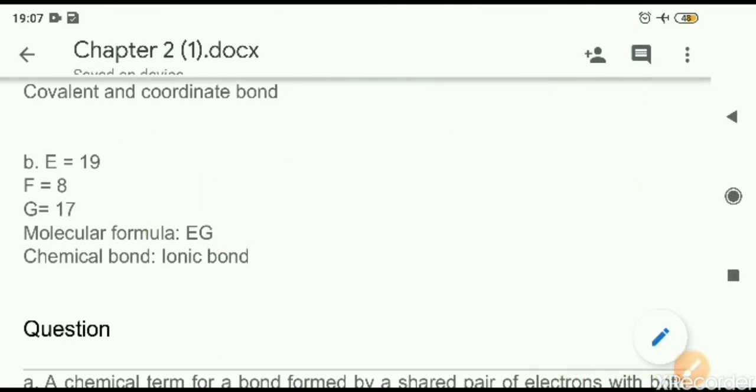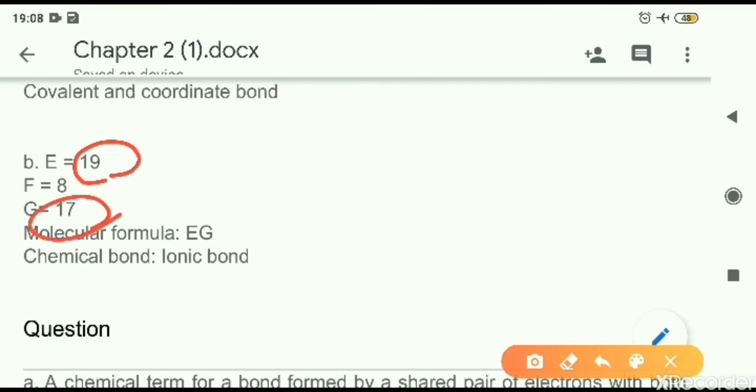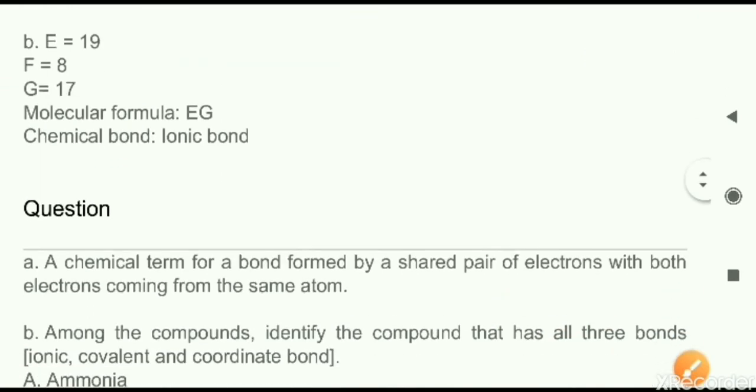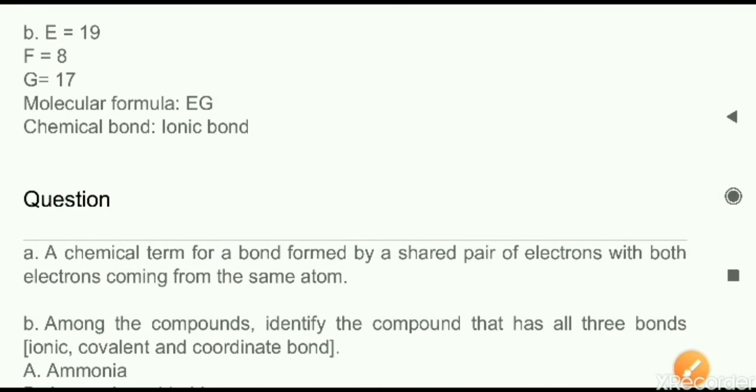How can we say ionic bond? Because atomic number 19 is in group number 1, and this one, 17, is in group number 17. One is a metal, another one is a non-metal. That metal and non-metal bond is called an ionic bond. You can also justify this based on the valence electrons. E has 1 valence electron, so it is group number 1. G has 7 valence electrons, so it is group number 17.